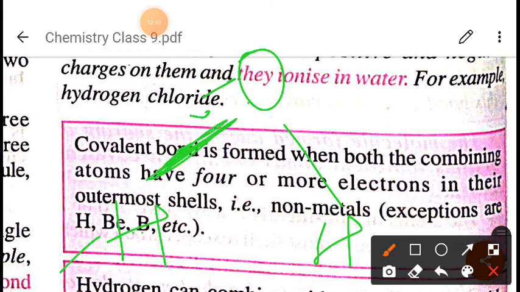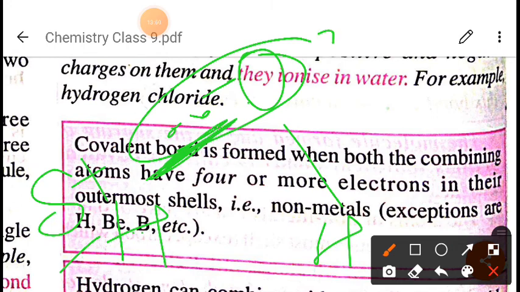So the electron will be more towards oxygen. Okay, and because of that what will happen? There will be a partial positive charge on hydrogen and a partial negative charge on oxygen. So this type of bond is called what? This is called a polar covalent bond.